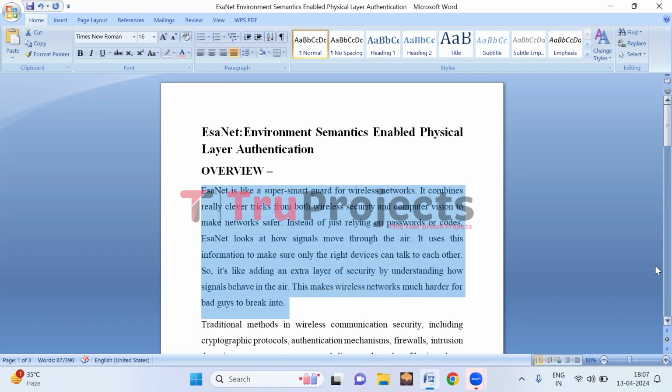ESA-Net, that is Environment Semantics Enabled Physical Layer Authentication, is a security system for wireless networks that verifies the identity of devices trying to connect by analyzing environmental factors like signal propagation. By comparing these factors to known patterns, ESA-Net can determine if a device is legitimate or potentially malicious, adding an extra layer of protection against unauthorized access and security threats.